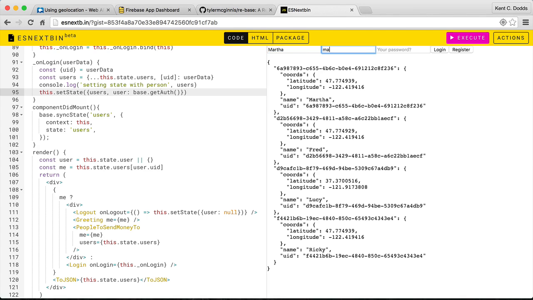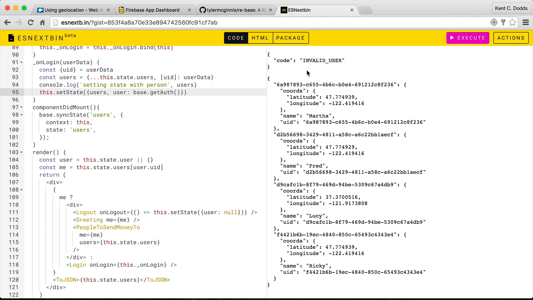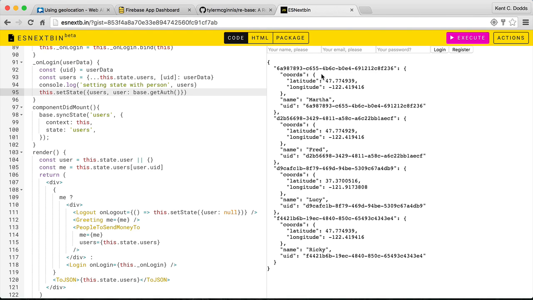And then I could log back in with Martha at mailinator.com and, oops, log in, and invalid user. Well, I might have spelled something wrong, but anyway, that's the way that all this stuff works. Fun little proof of concept to see if this is actually possible to do. I think that it is, and I'm going to go to bed now. Bye.